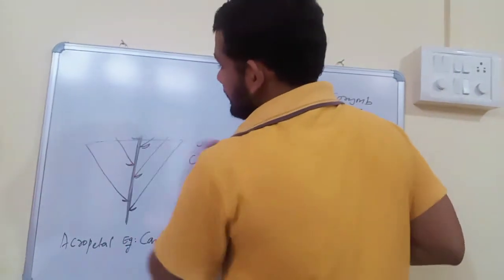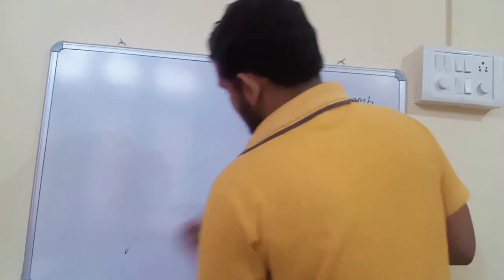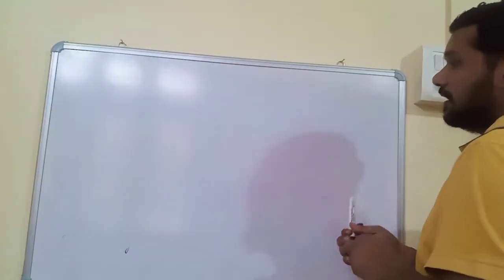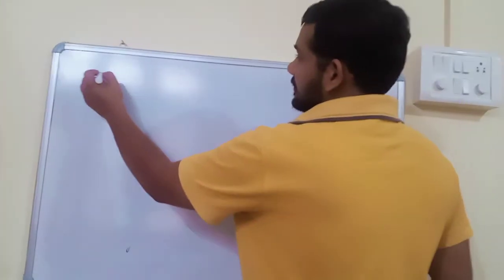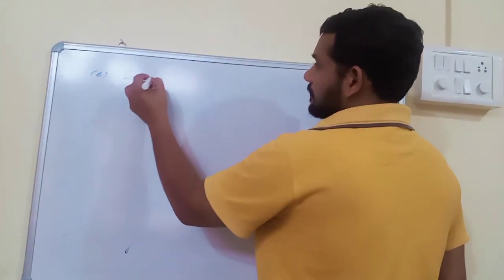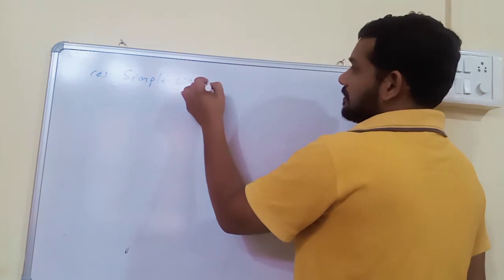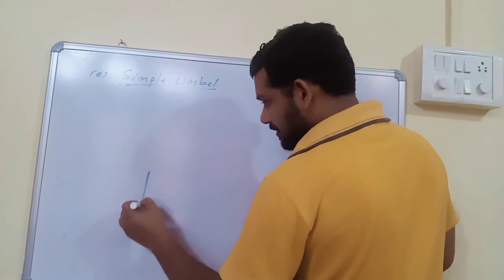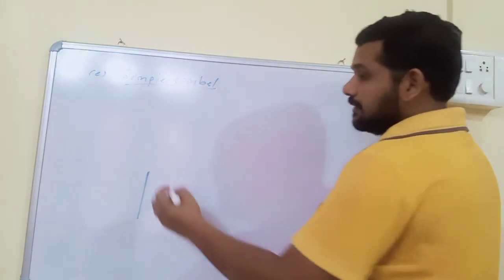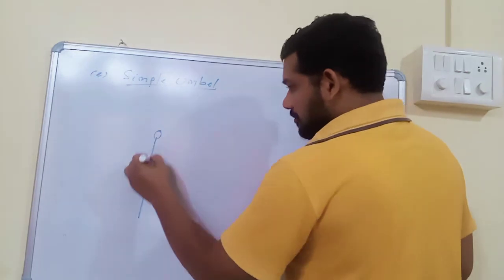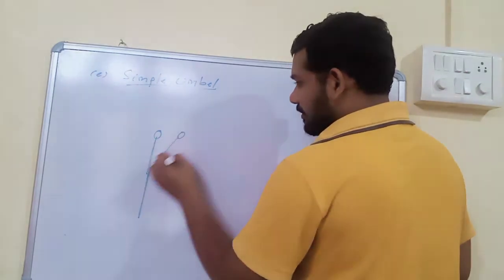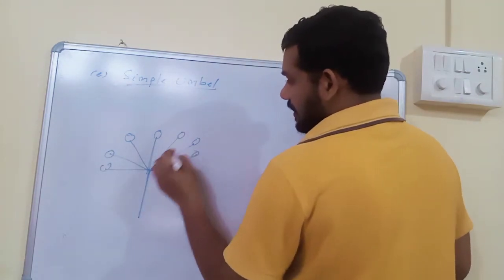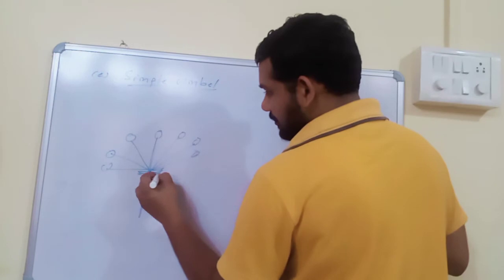Next important type, simple umbel. In this inflorescence, the peduncle is reduced, and the reduced peduncle has many pedicellate and bracteate flowers in umbrella fashion, and a group of bracts present at the tip of the peduncle.